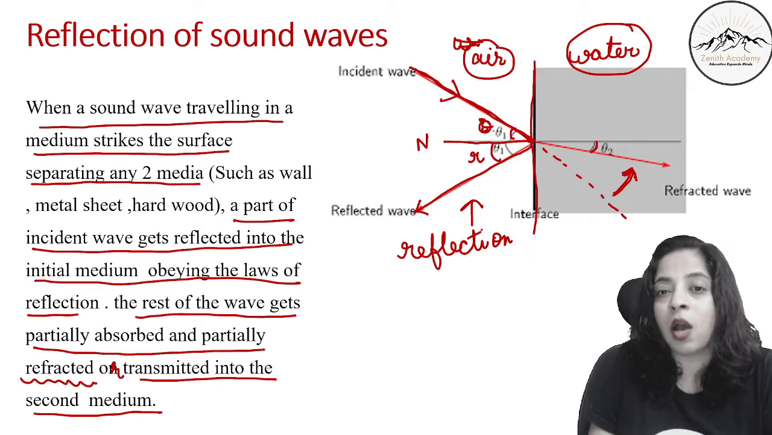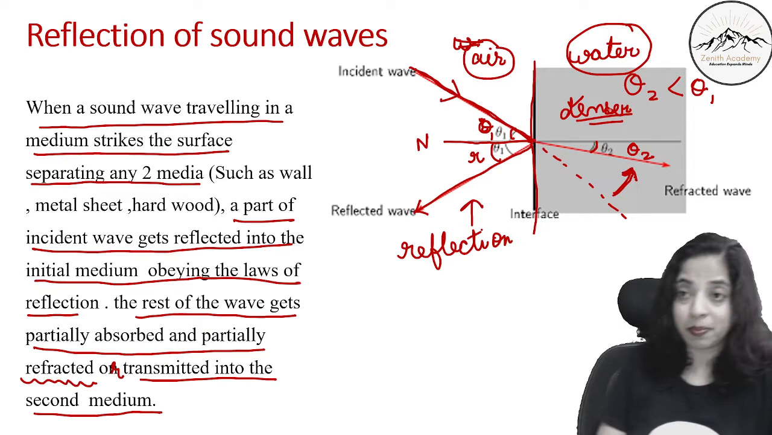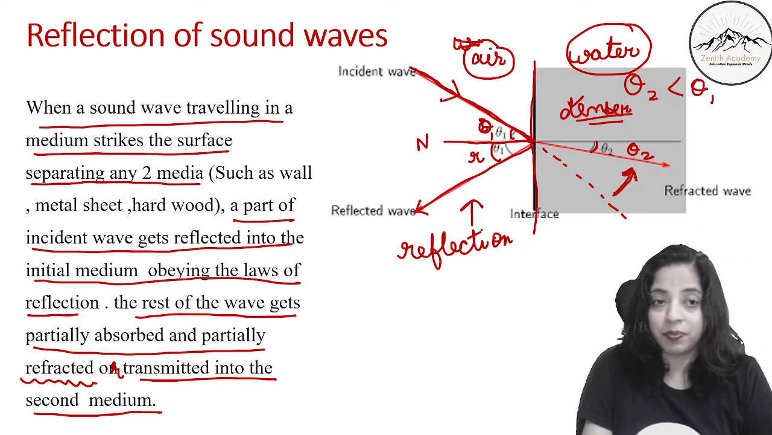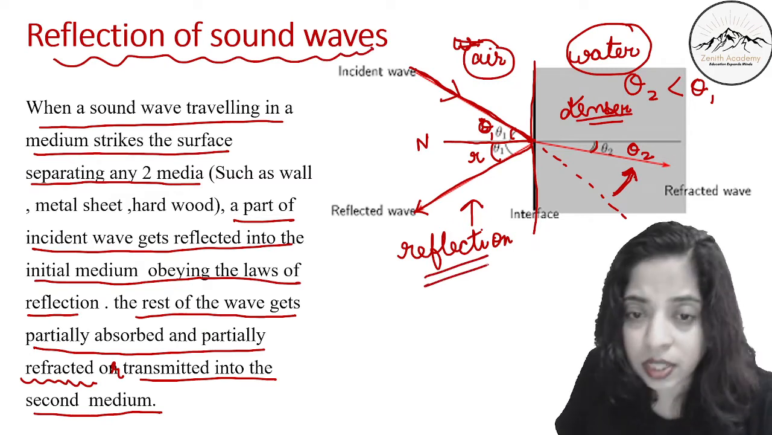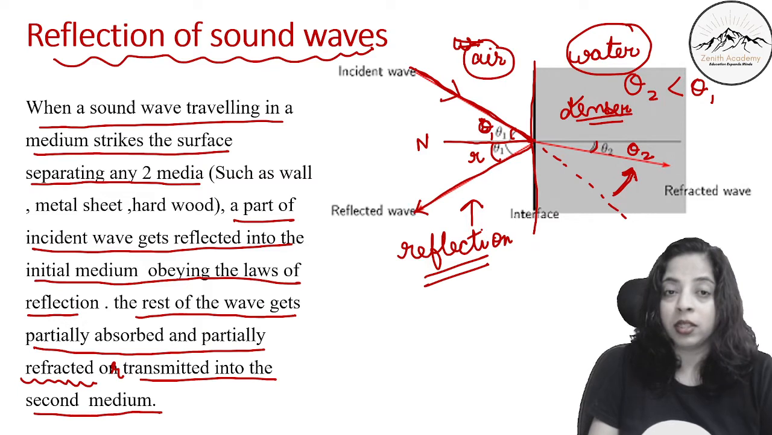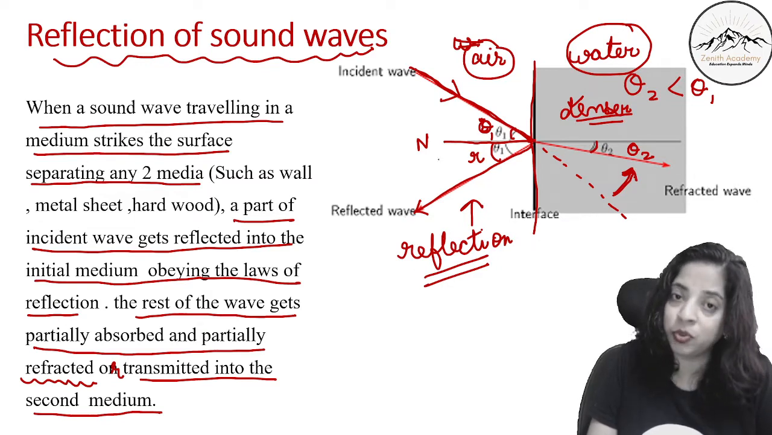This angle has decreased. If this was theta 1, this is theta 2. Remember that theta 2 will be less than theta 1 if this medium is denser. I have already explained all of this when I was teaching you refraction. So reflection of sound waves involves two things, reflection and refraction. Initially, when a sound wave traveling in a medium strikes the surface separating the two media, such as wall, sheet, hardwood, a part of the incident wave gets reflected into the initial medium.